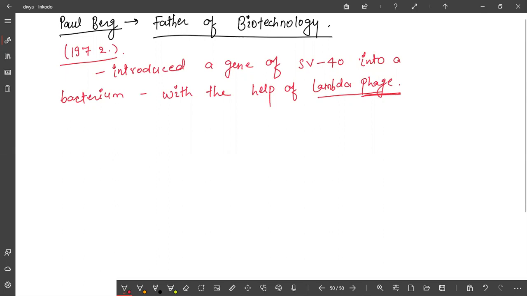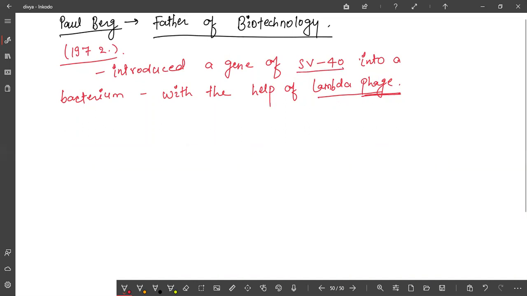Prove that meaning, then you will be a doer. Doer means you are doing the thing. So Paul Berg did the thing, and the term biotechnology was coined by Carl Ereky. So the name giver is Carl Ereky, but the technology was first used by whom? The technology was first used by Paul Berg. Is it clear to you?